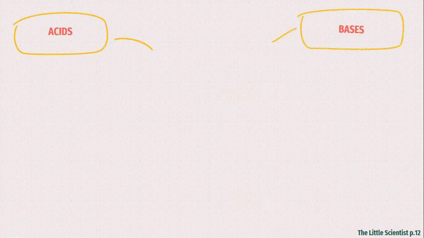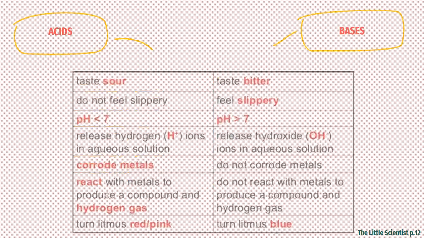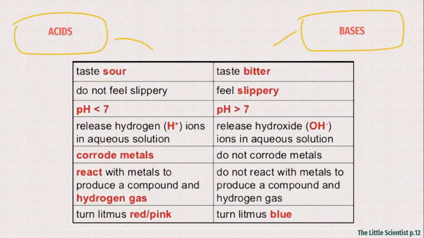Acids and bases, what's the difference? So acids taste sour. This doesn't mean that you are allowed to taste them. If you don't know which acid or which base we're talking about, you're not allowed to try it by yourself, since they can be so harmful for you. Acids taste sour while bases taste bitter. Acids have a pH less than 7, while bases have a pH above 7.